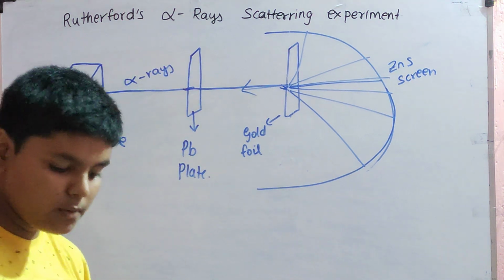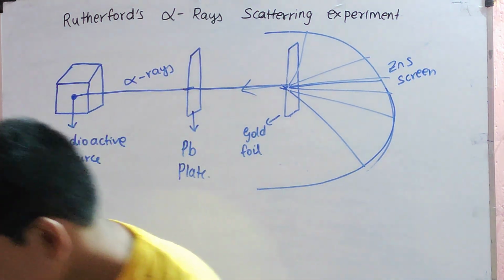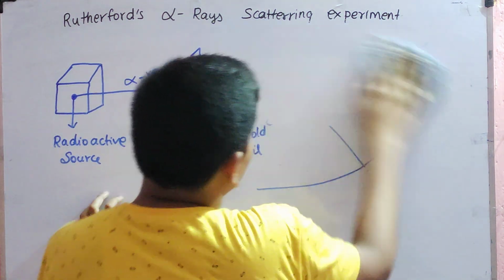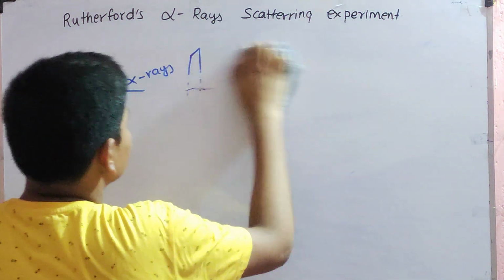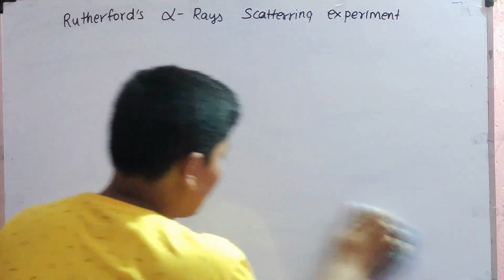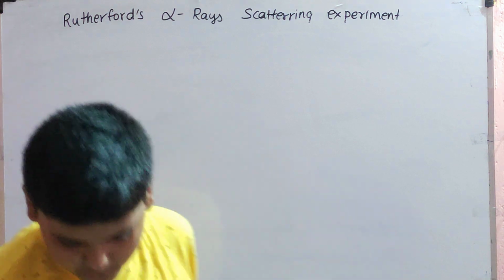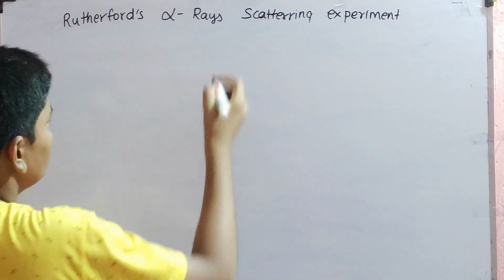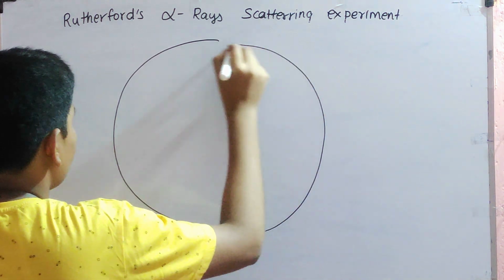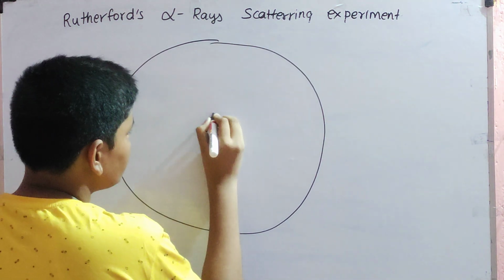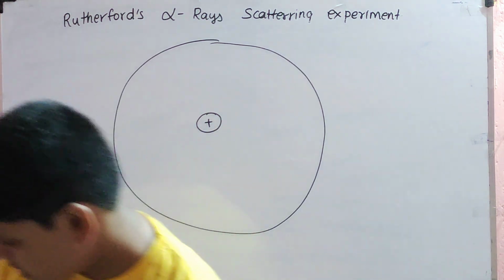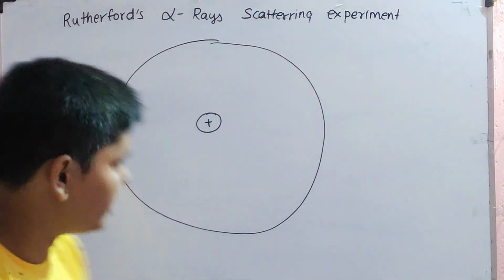So now we will see what is the reason for this scattering, and why it was a scattering experiment. According to his model, there is a mass present at the center, and that mass is called the nucleus. So this is an atom. This is the nucleus. These are the terms which he gave.